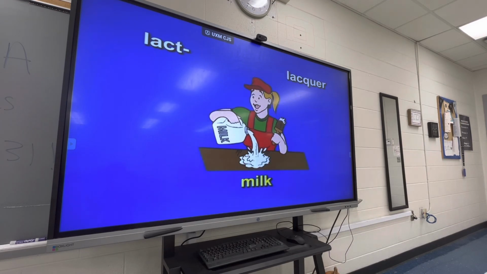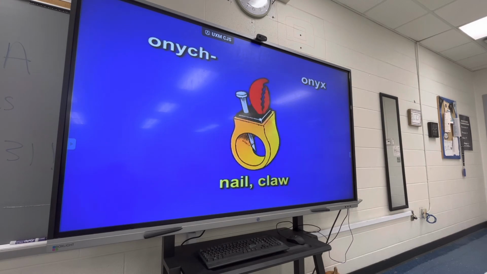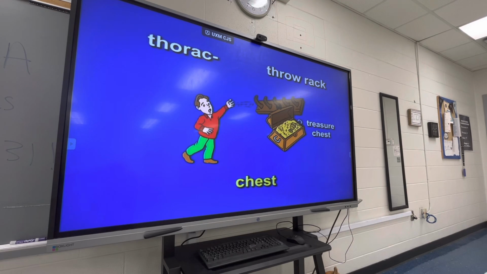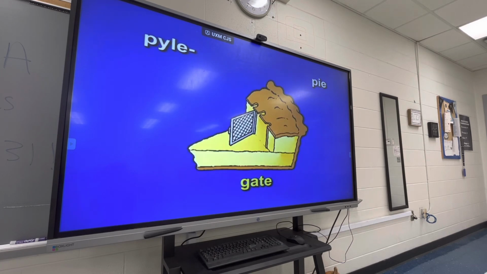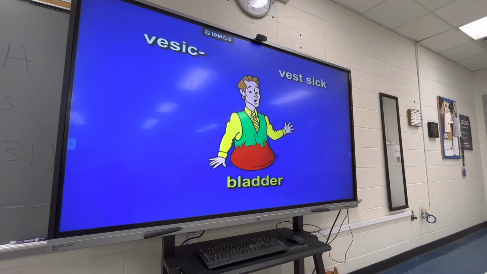Lact, lacquer, milk. Onyx, onyx, nail, claw. Thorac, throw rack, treasure chest, chest. Pile, pie, gate. Vesic, vest sick, bladder.